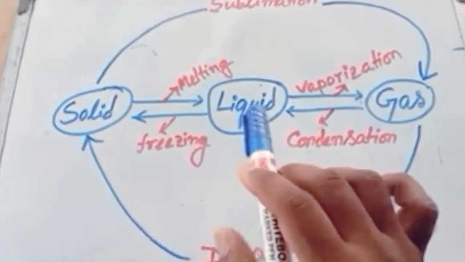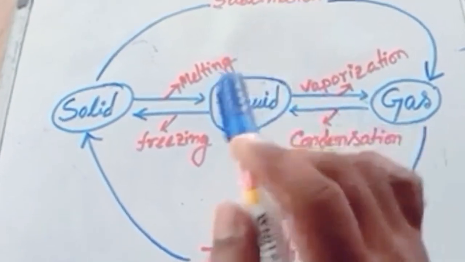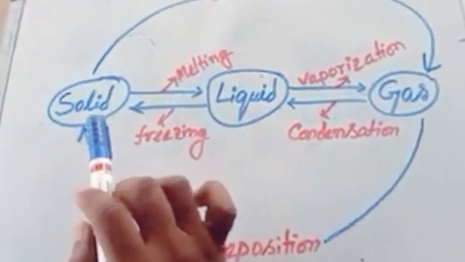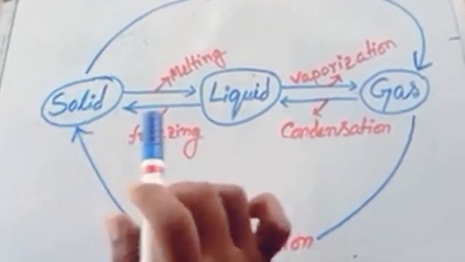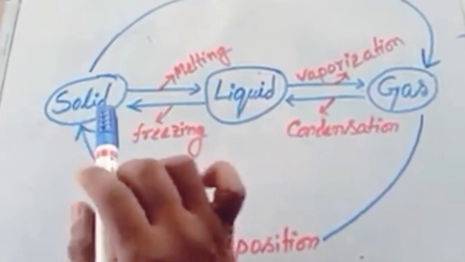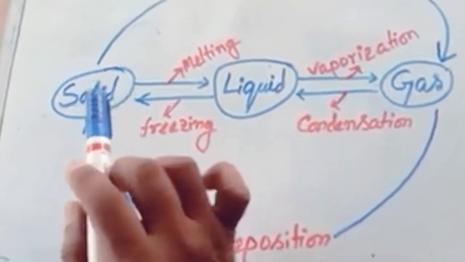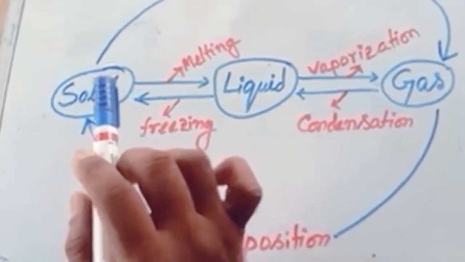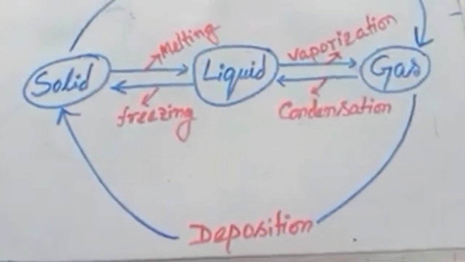My dear viewers, this table is the total concept, the summary of this matter. It is a very conceptual part. Now the solid: the molecules in a solid are tightly packed. Solids have definite shape and volume. Solids are hard and rigid. Solids are not easily compressible. Solids do not diffuse.